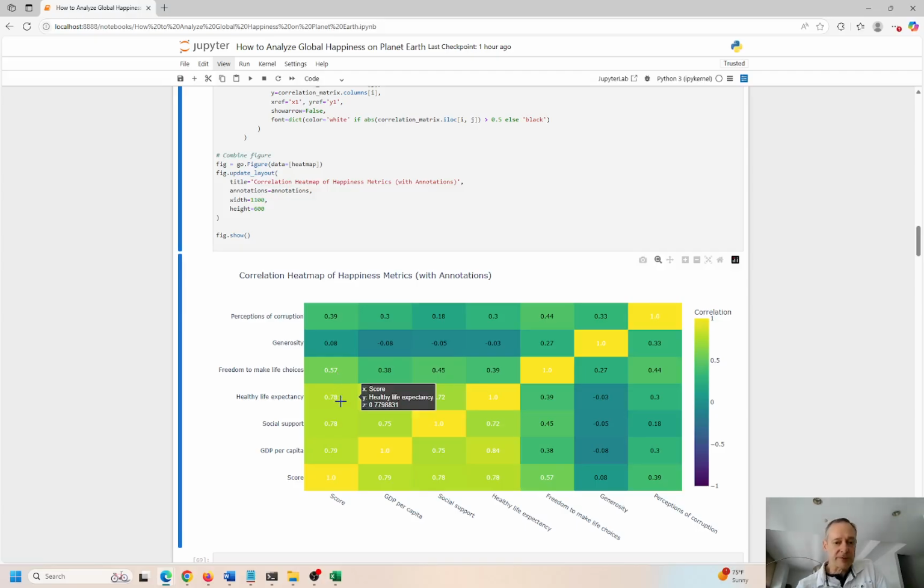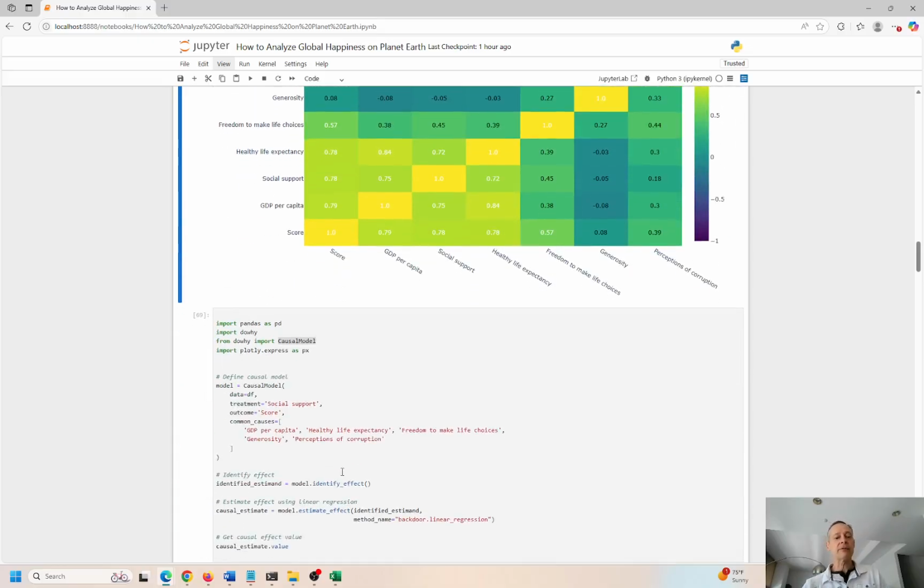Really want to see over 0.7 to be considered statistically significant. So health, life expectancy, and social support, and GDP per capita all have a statistical positive correlation with happiness score, okay? So now we're getting more into the analysis, and this is starting to make a little more sense at this point. But still, we don't know which features have a causal effect on the happiness score.